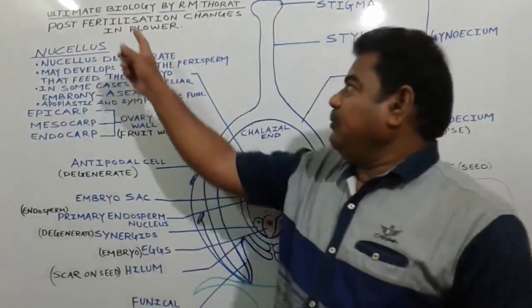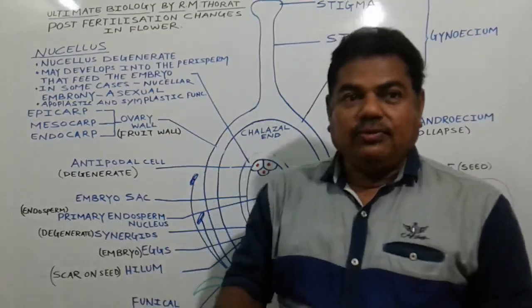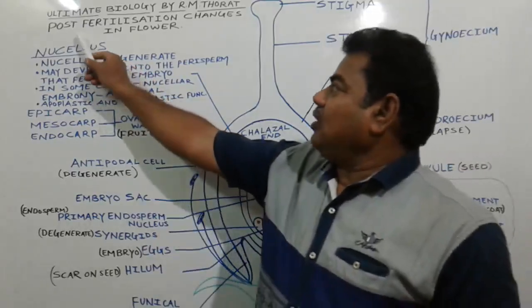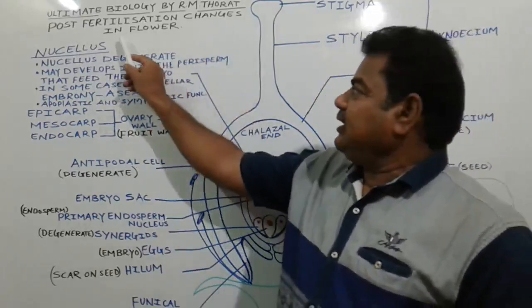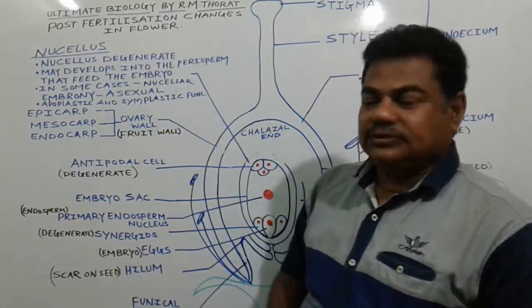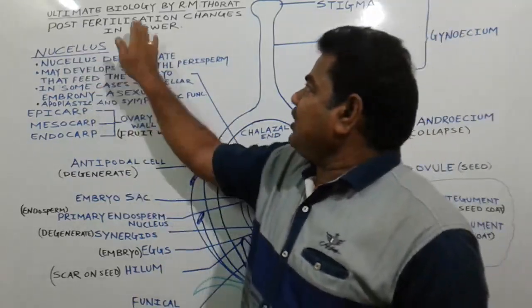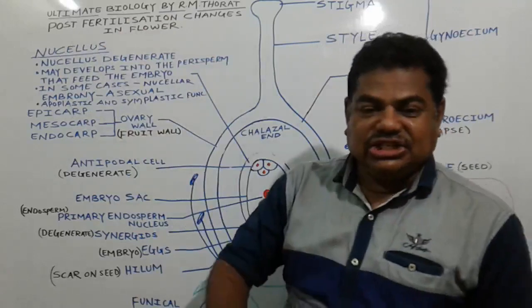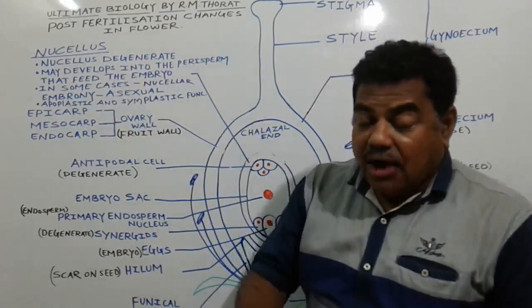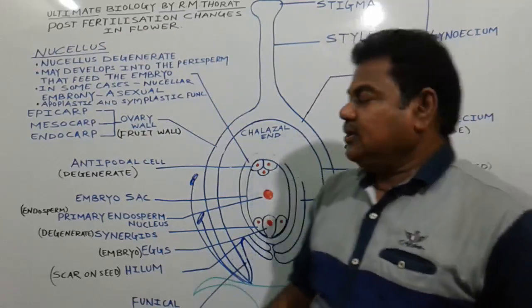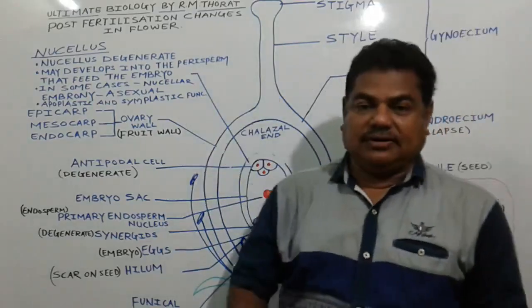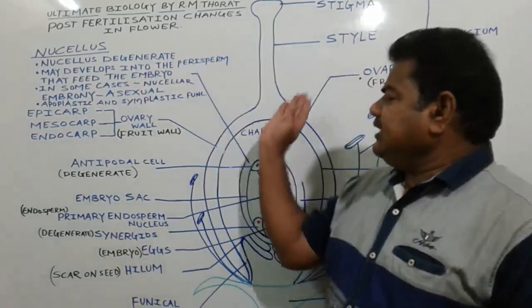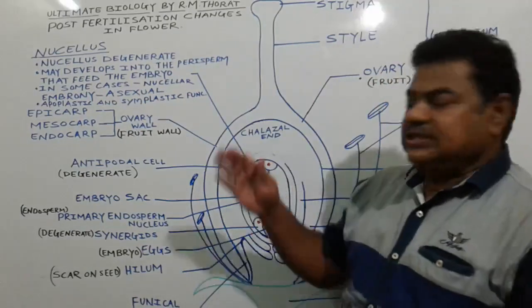Welcome to Ultimate Biology. Today we are going to discuss post-fertilization changes in the flower. Post-fertilization changes means the changes that take place in the flower after fertilization. We will see them one by one, in detail.